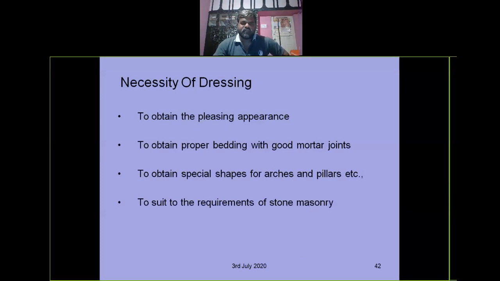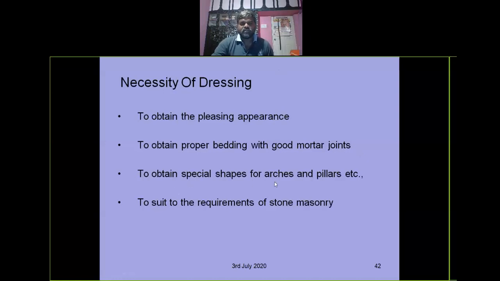So, the necessity of dressing of stone is to obtain a pleasing appearance in elevation, right? To obtain proper bedding for good mortar joints, as I said, if the stone is of uneven shape, so much mortar material will be consumed. So it is cost effective. Otherwise the total cost of the project may increase, right? So the bedding should be even, so that we can have an even course, right?